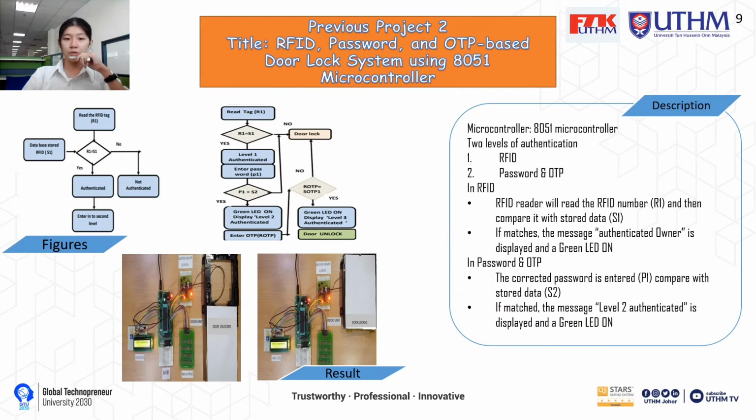For the second previous project, there are two levels of authentication, which are RFID, and password and OTP. The RFID reader will read the tag and compare it with the stored data. If matched, the next level of authentication will proceed. For the password and OTP, the entered password will be compared with the stored data. If matched, the message of level 2 authenticated will be displayed. On the other hand, if it fails to unlock, then the alarm system will be activated.